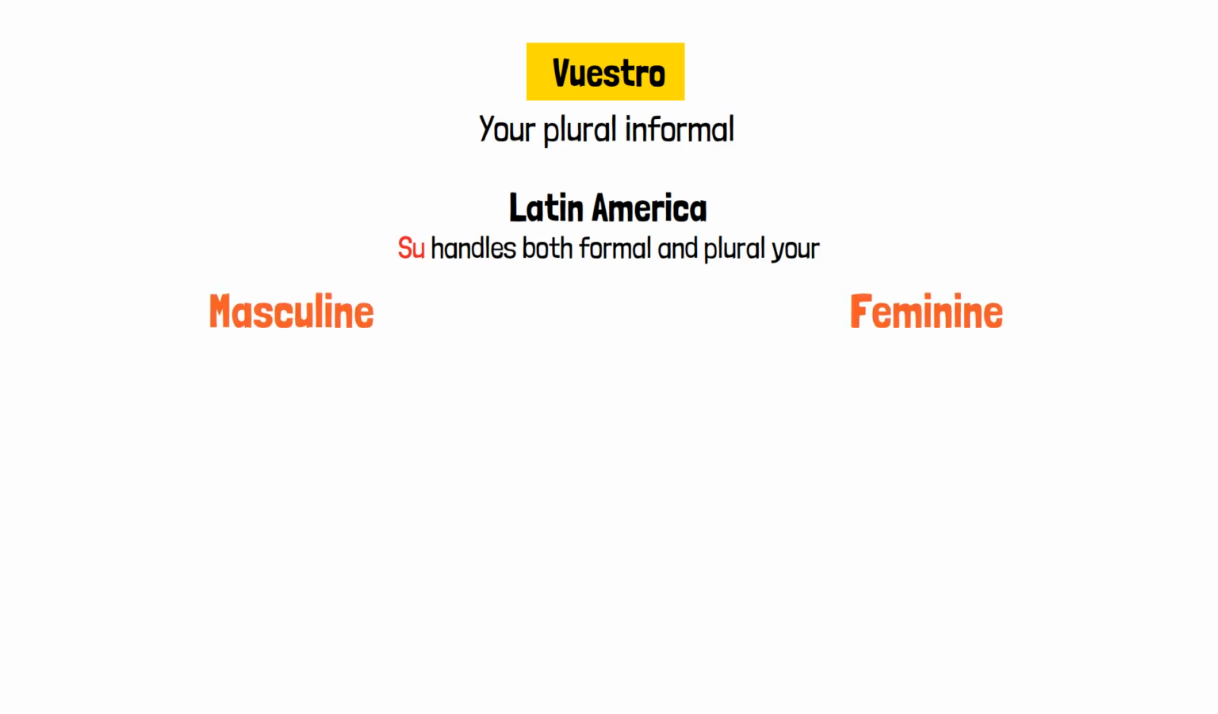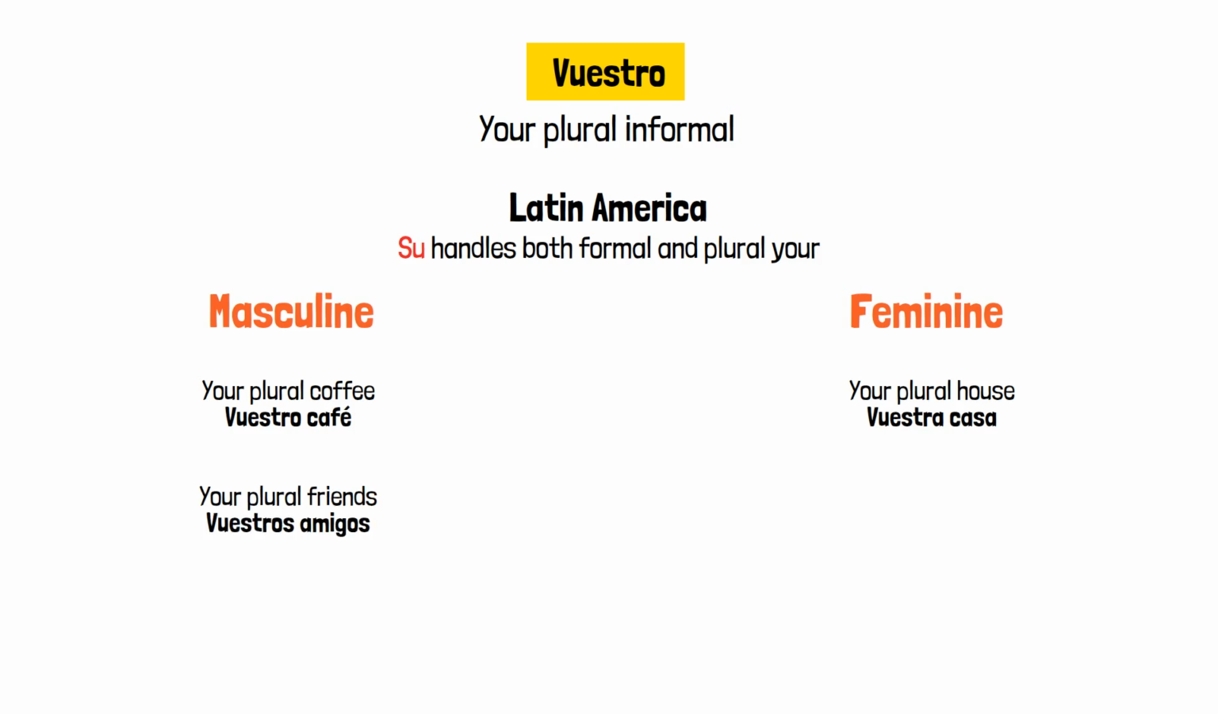Vuestro works exactly like nuestro. It changes for gender and number. Your plural coffee is vuestro café. Your plural house is vuestra casa. Your plural friends is vuestros amigos or vuestras amigas. Four forms: vuestro, vuestra, vuestros, vuestras.